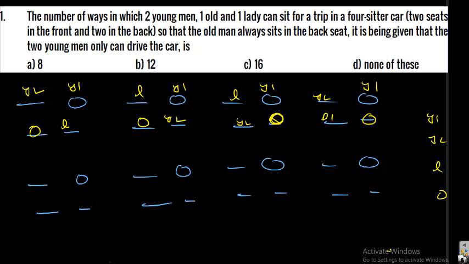Four possibilities are completed. Now Y2 can drive the car, again in the same ways. The old person can sit in the back, and then we have Y1 and the lady. So these are the possible 8 ways in which they can sit and travel. I hope you people understood.